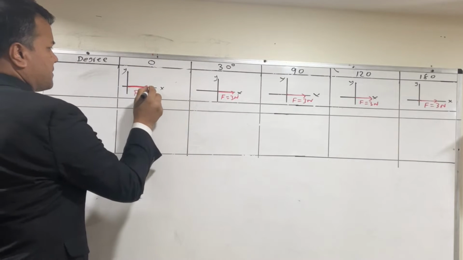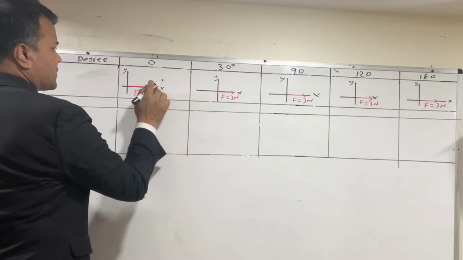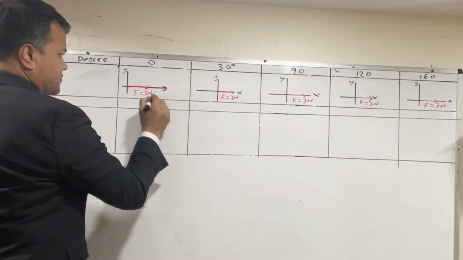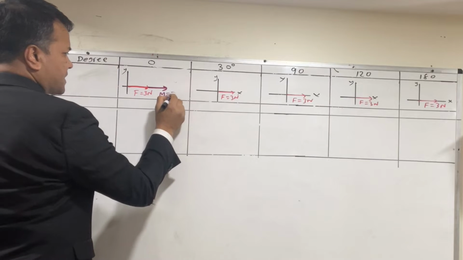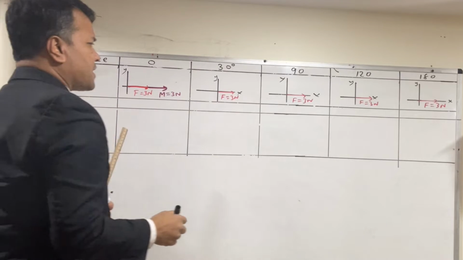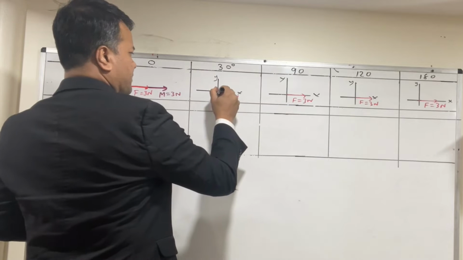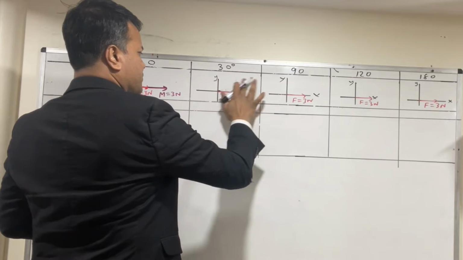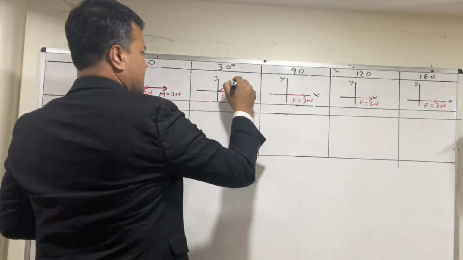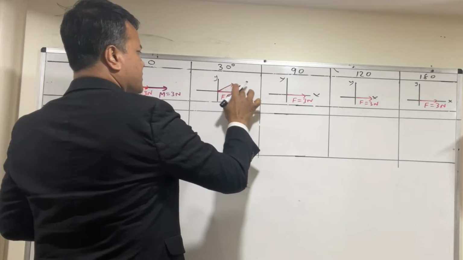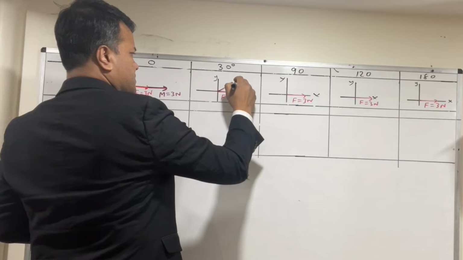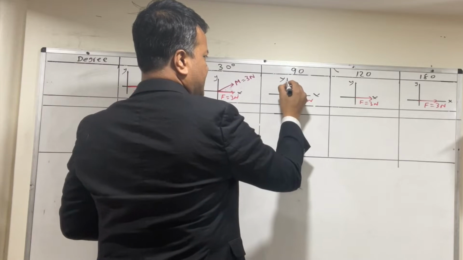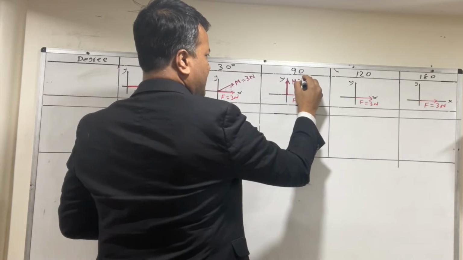This would be Mariam, and Mariam would be applying also 3 Newton, but at a different angle. So Mariam is applying 3 Newton. This time Mariam is applying the 3 Newton with a 30 degree angle. So we're going to make it a 30 degree angle. I already wrote the 30 degree over there, so I'm just going to write Mariam 3 Newton. This time 90 degree, so I'm just going to write Mariam 3 Newton.